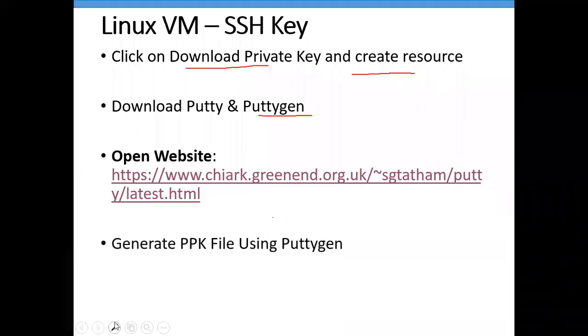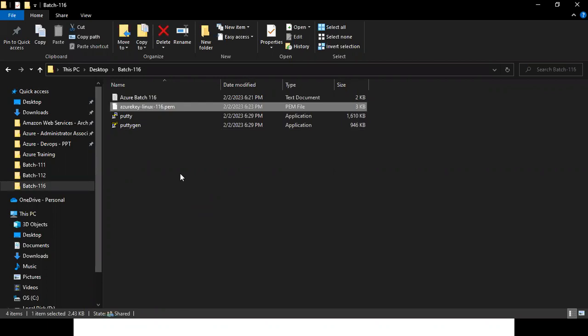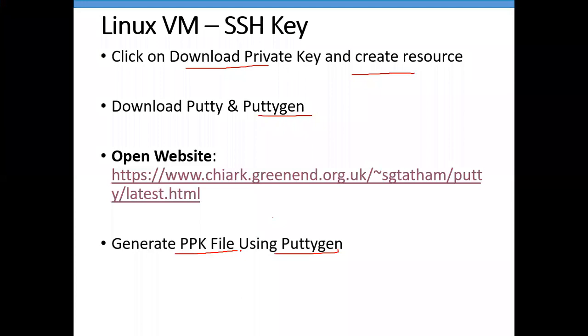After downloading these tools, the next thing I need to do is generate a PPK file using PuTTYgen. Here I have a PEM file, and from this PEM file I need to generate the PPK.